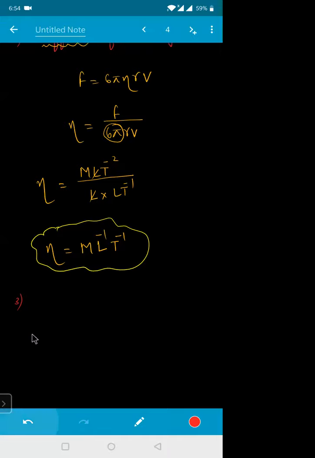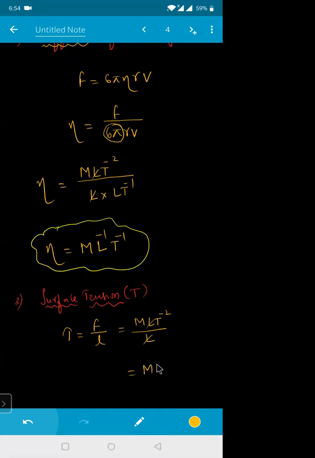Next one, surface tension, represented by T. What is the surface tension formula, beta? Surface tension is nothing but T is equal to force per unit length, F by L. Dimension of force is how much, beta? M L T power minus 2 divided by L. This L gets cancelled, so it is M L power 0 T power minus 2.